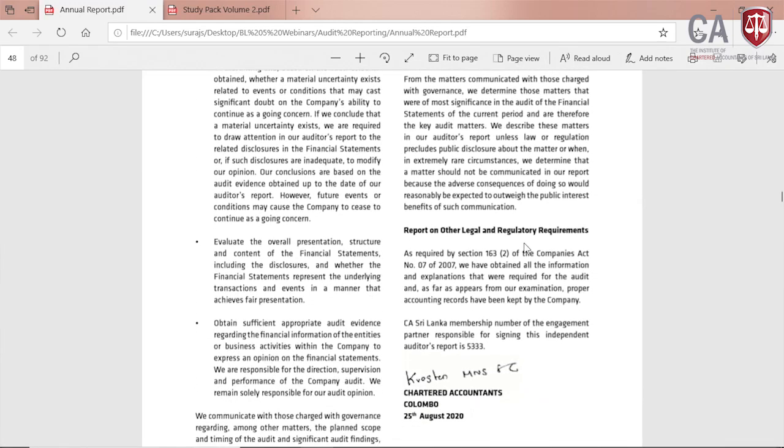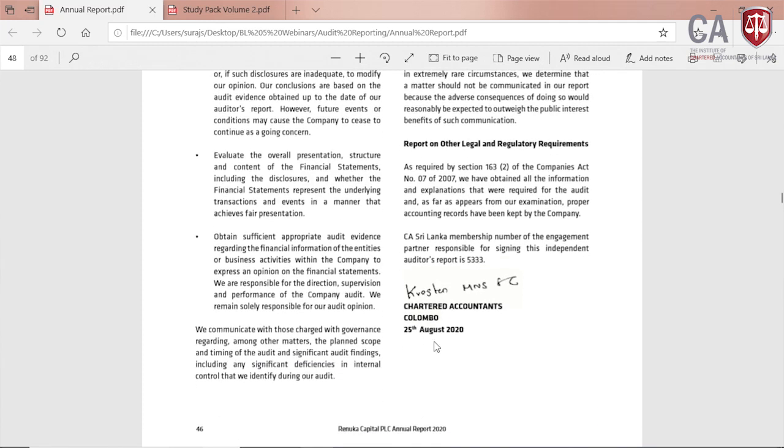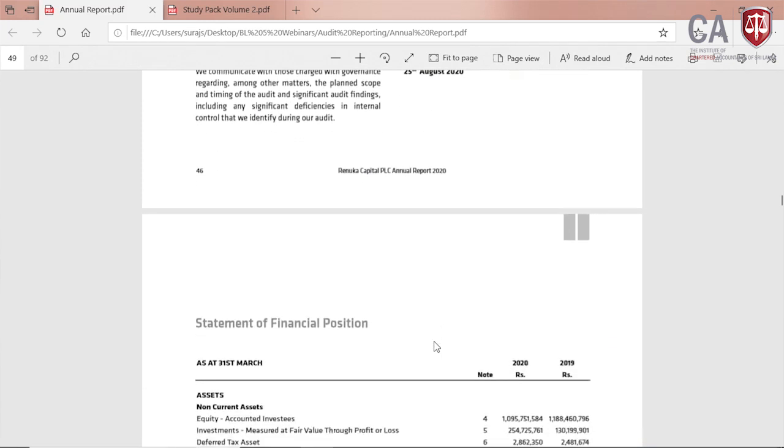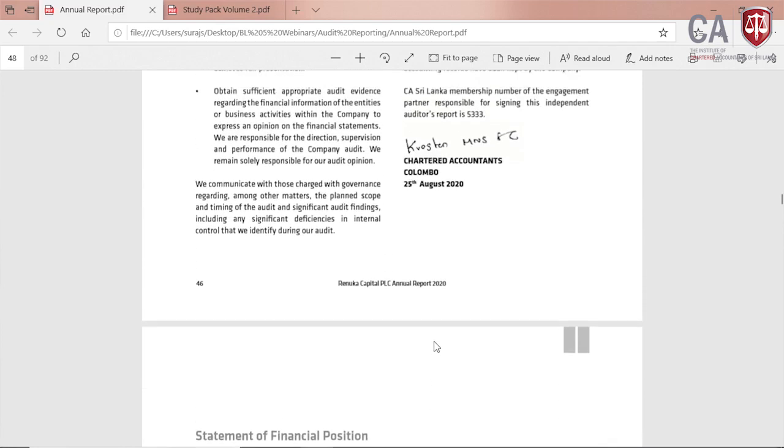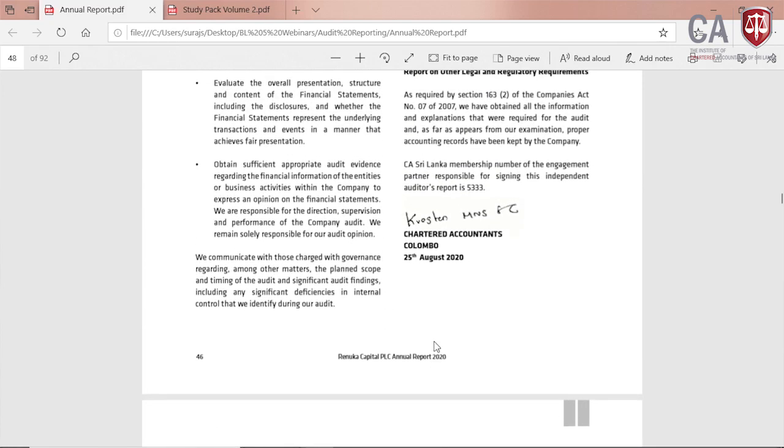And number 9, you see, report on other legal and regulatory requirements. And number 10, you can see the CA Sri Lanka membership number of the engagement partner responsible for this engagement is given. Number 11, you can see the audit firm signature is given. And number 12, you can see where the practitioner is based, Colombo. Number 13, the date is given, right. So that is the audit report, and then you come to the next financial statement. Now look here, please.